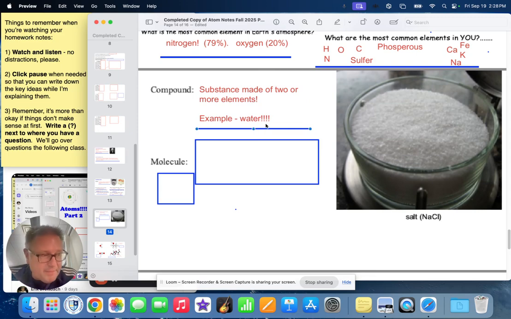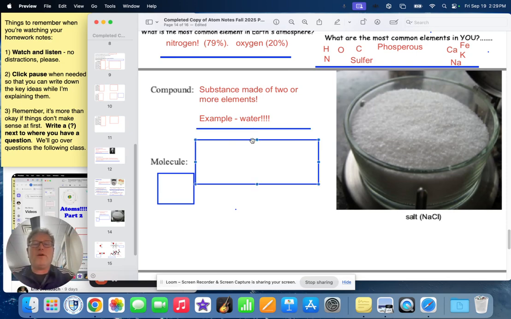Water is the most common compound, right? It's made up of 2 types of elements, hydrogen and oxygen. Anything that is a compound has a chemical formula that has more than one atom type in it. It has more than one element. And we'll see that in chemical formulas. So those are compounds. But then molecules is when we think about those compounds on an atomic level.